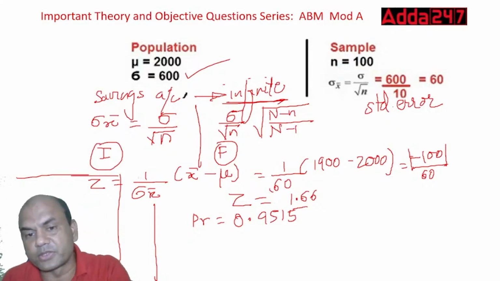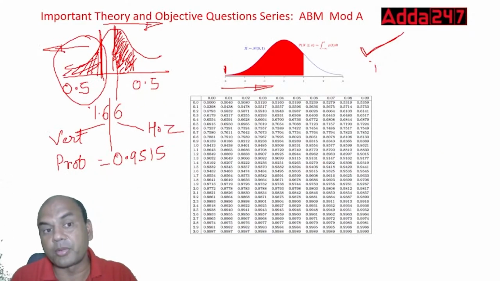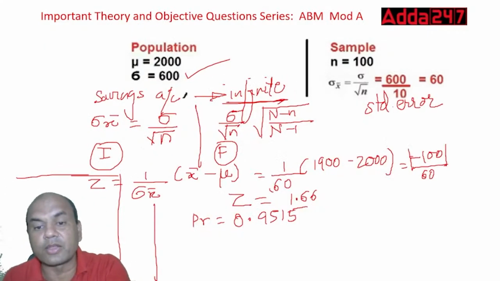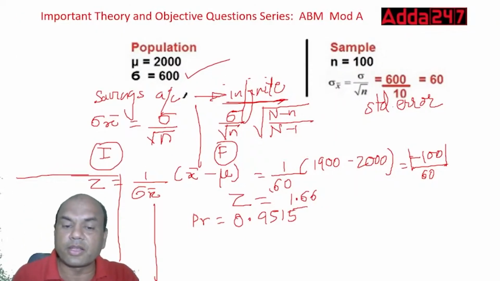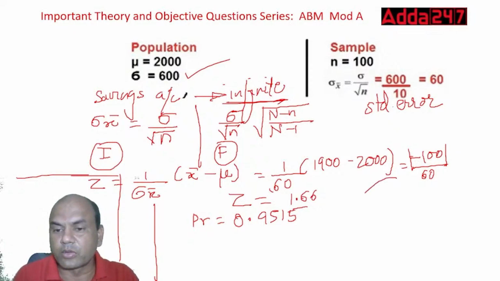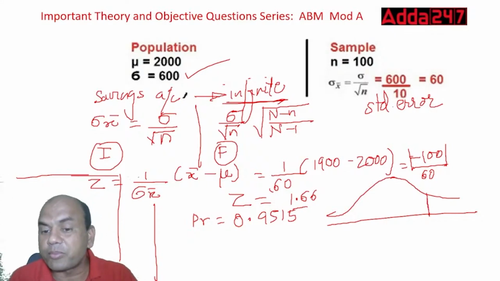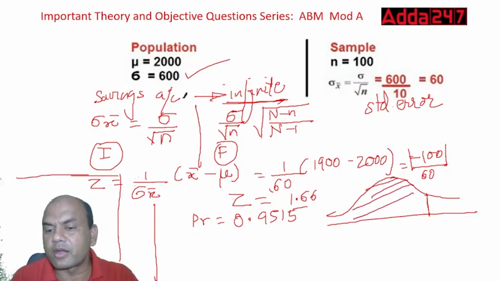If they would have asked you to give me the area for above 1900, then what would you have done? Let me show you that also. See here, this total area is 1. Now look at this, everyone. This total area is 1, right? Out of this, 0.9515 is below 1900 over here, because this is 1, which means 95% you are covering. So this all area is below 1900.